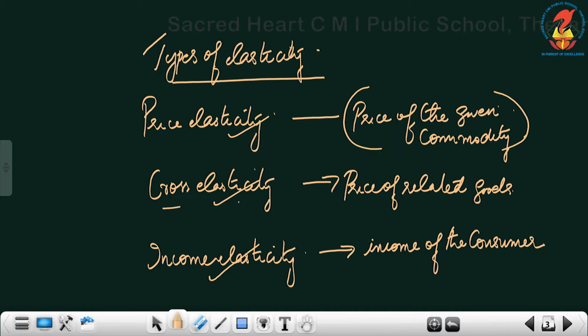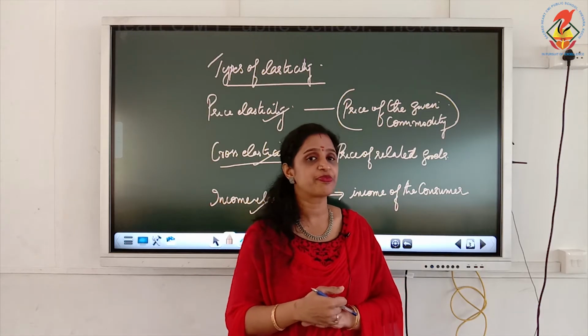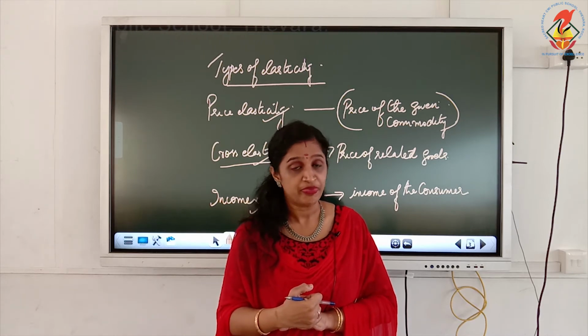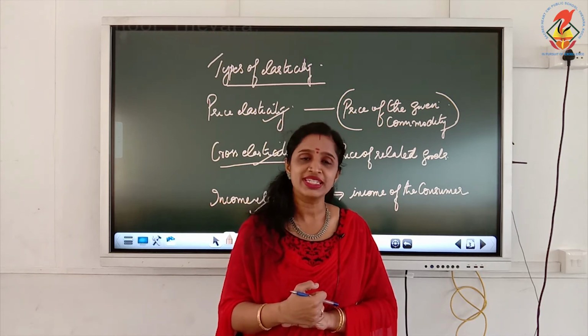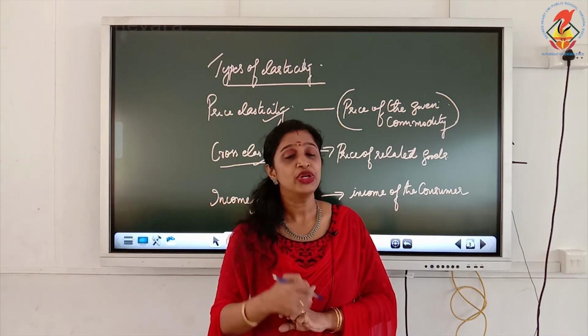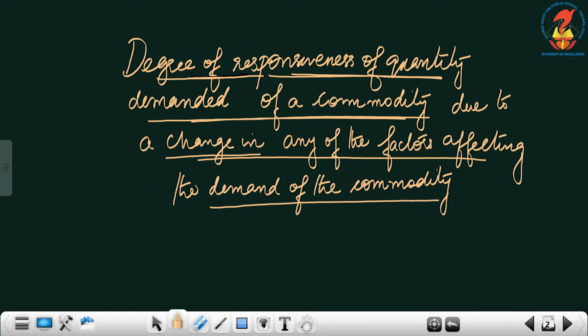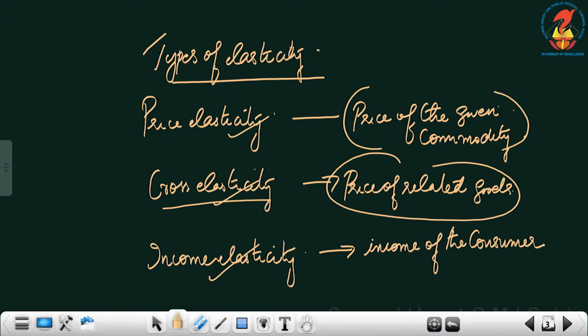Now, we will define what is cross elasticity of demand. The same definition you can write: degree of responsiveness of quantity demanded of a commodity due to a change in the prices of related goods.